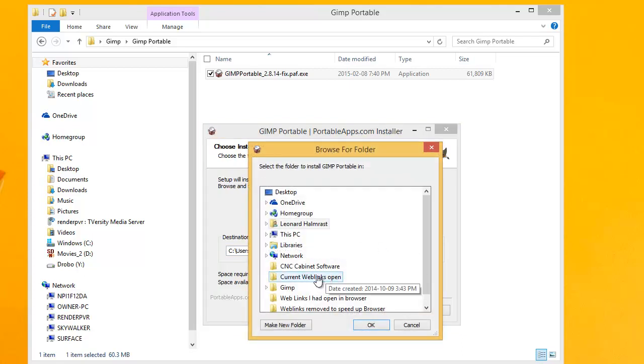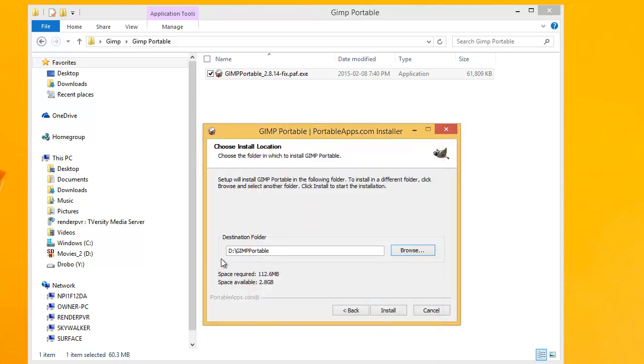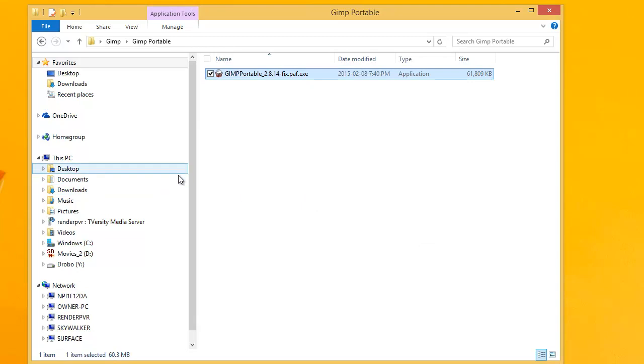So if I wanted to go onto the SD card, which is my D drive, you would then click Install, and it will install for you. But again, I've already got it installed, so I don't need that, so I close that.